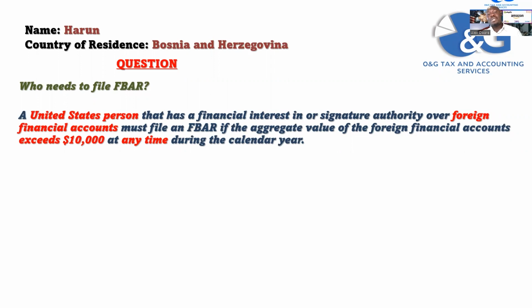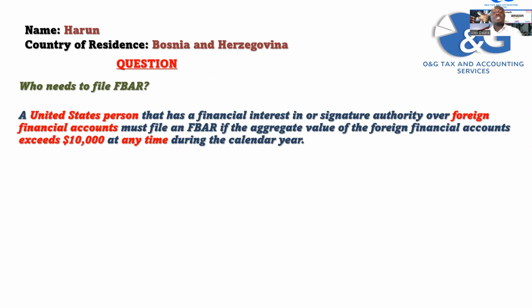Or maybe you started with a $1,000 balance at the beginning of the year. Towards the middle of the year, your balance is $11,000. You've exceeded that $10,000 threshold, and you have an FBAR filing obligation. It could also be that you had $11,000 in July, and then at the end of the year, December 31st, you had $1,000.